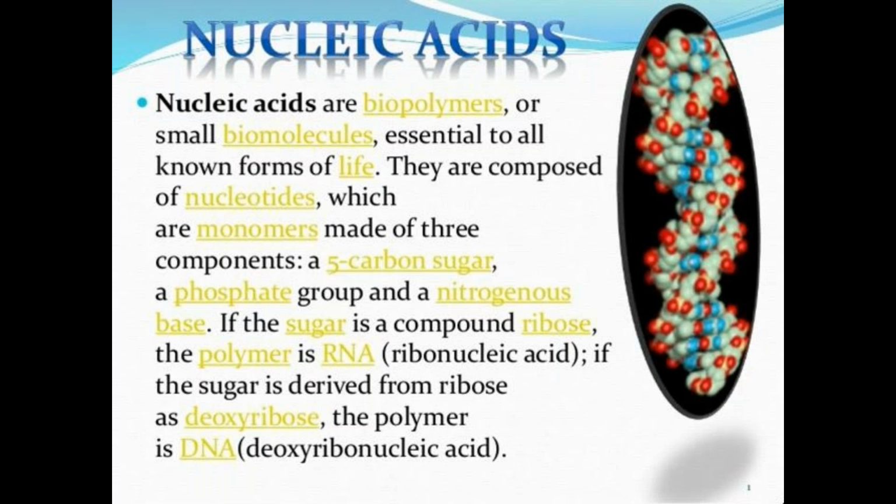If the sugar is ribose, the polymer is called RNA, or ribonucleic acid. Whereas if the sugar is derived from deoxyribose, the polymer is called deoxyribonucleic acid. These are the two major types of nucleic acid.